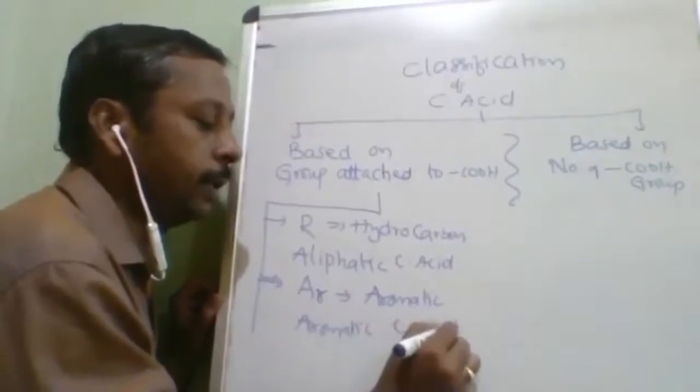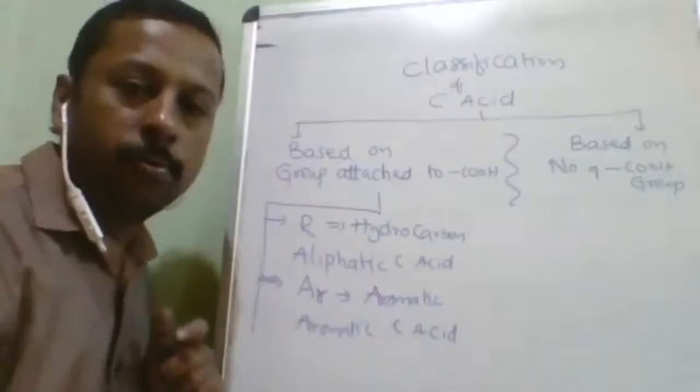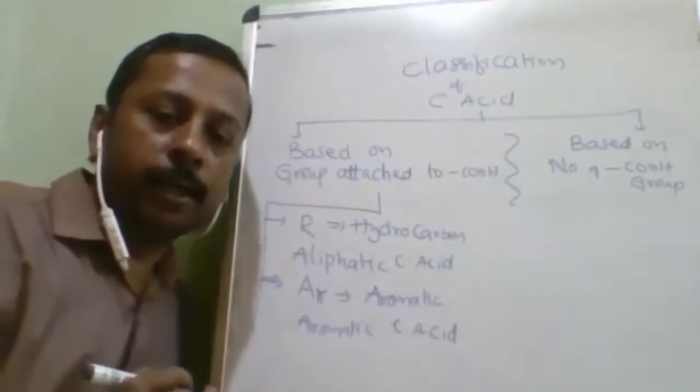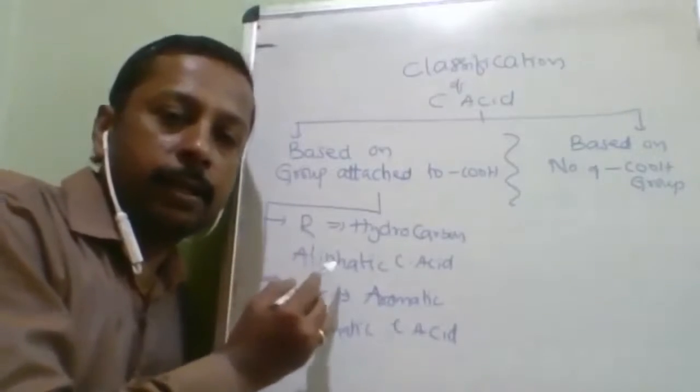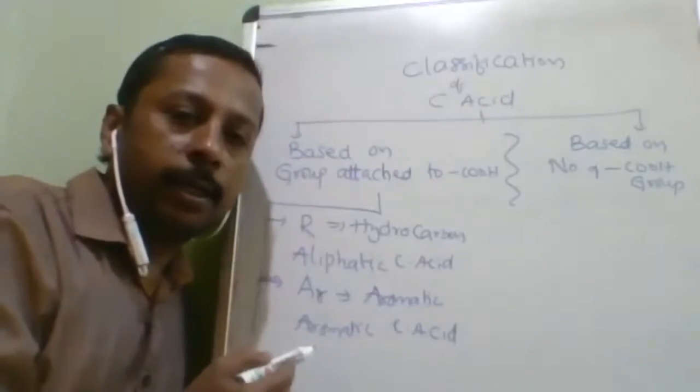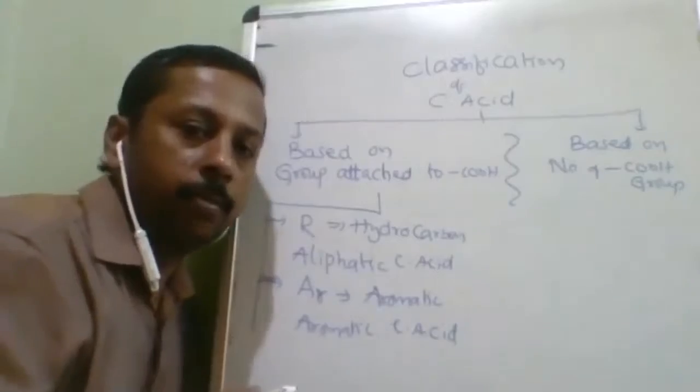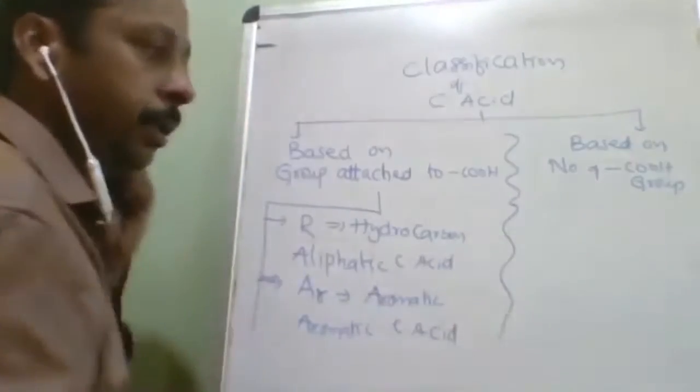Carboxylic acids are further classified into two types depending on the group attached to it. If the group attached is an aliphatic chain, it is aliphatic carboxylic acid; if an aromatic ring, then it is aromatic carboxylic acid. Okay, very easy topic.